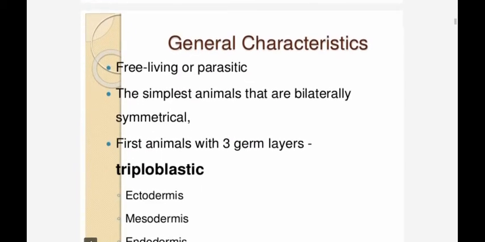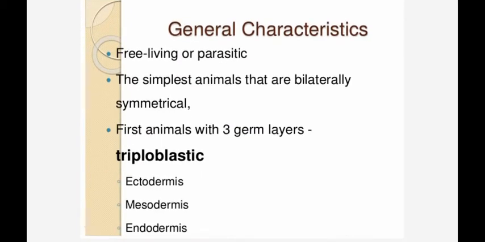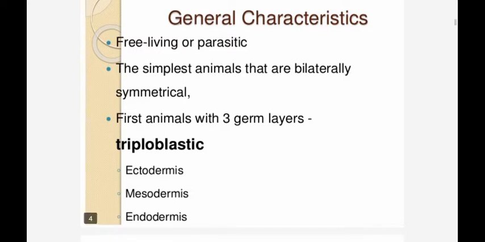General characteristics: these are free living or some of them are parasitic. The simplest animals that are bilaterally symmetrical. First animals to have three germ layers, that is triploblastic: ectoderm, mesoderm and endoderm.